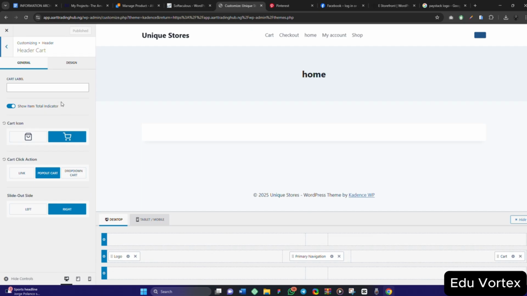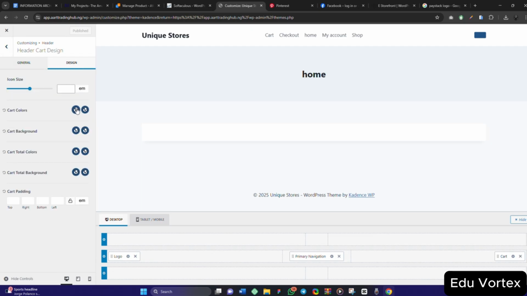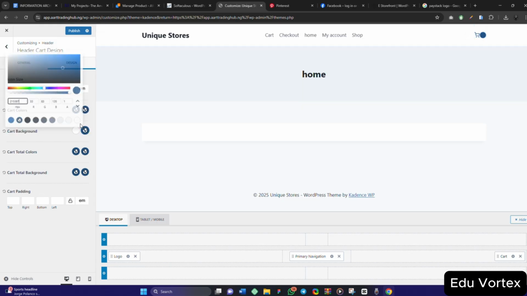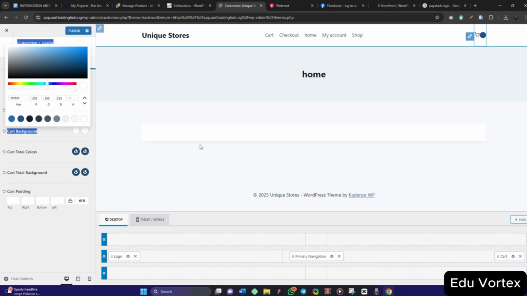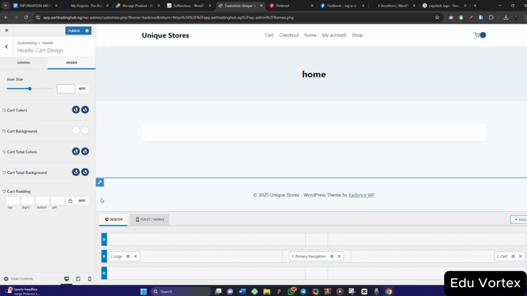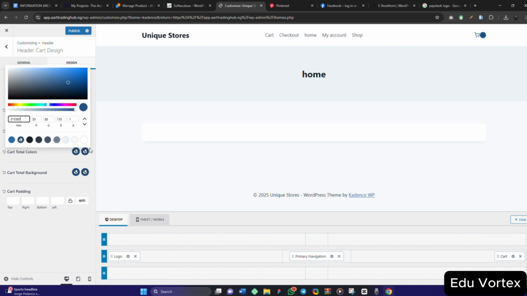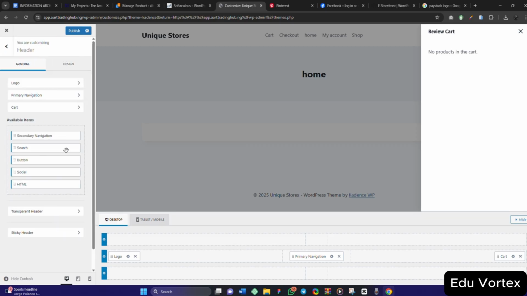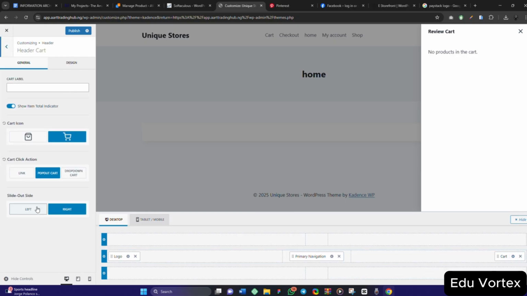So the first thing is the design here, cart color like this, cart background, let's make it white, exactly like this. So if you hover on it also, it should be white, exactly like this. So total color background, I love it as blue. Cart total color, whatever it is called, I love it as white like this. So if I click on it, it will pop out at the left, and that's the option that we chose. I had it at the right, and if I move it to the left, it shows at the left, but at the right is very okay.